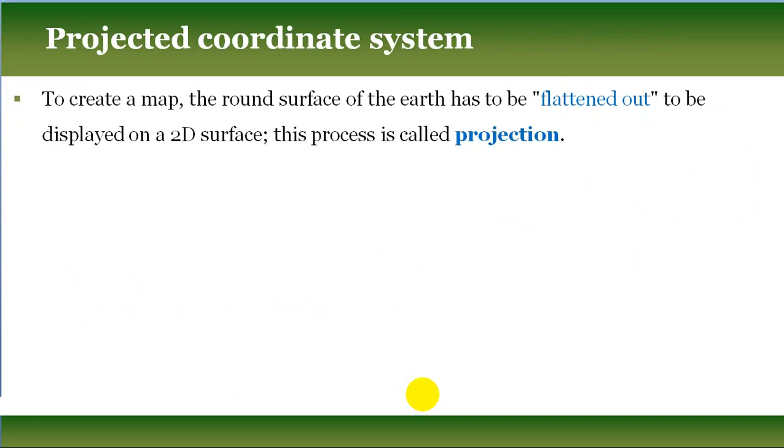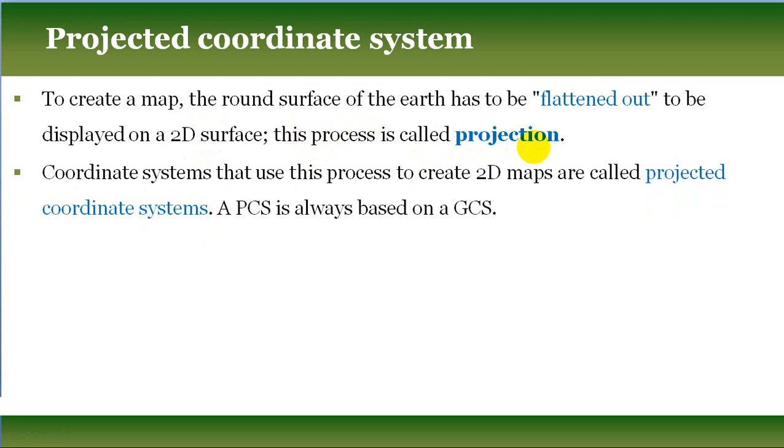And then comes the projected coordinate system, whose ultimate goal is to transform the three-dimensional Earth surface into a two-dimensional flat map. This transformation process is called projection. Convert the three-dimensional Earth surface onto a two-dimensional paper or two-dimensional flat plane. Coordinate systems that use this process to create two-dimensional maps are called PCS.